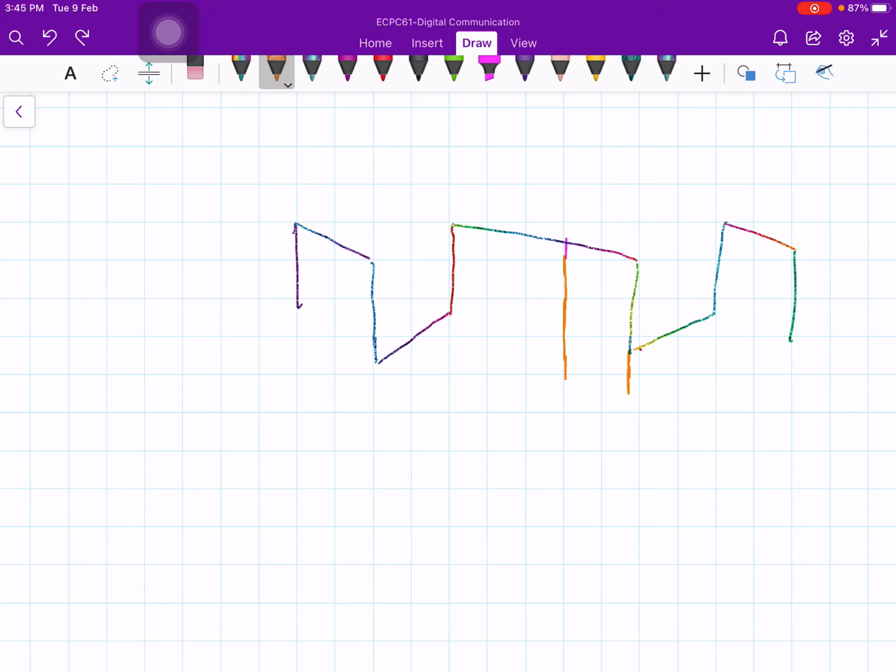Okay, let me draw the same waveform again here. I'm not drawing very clearly. Okay, let me try. Some approximate waveforms.